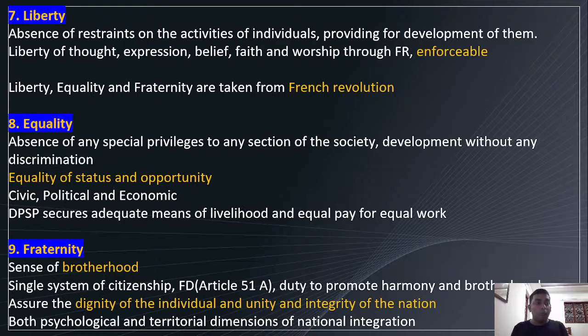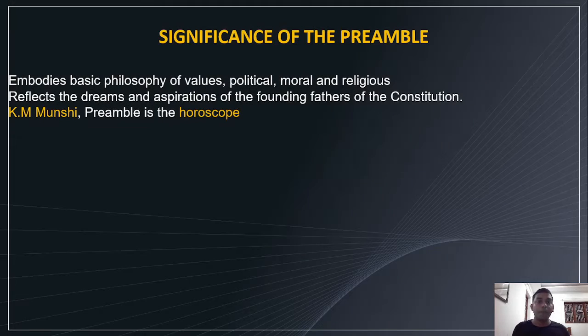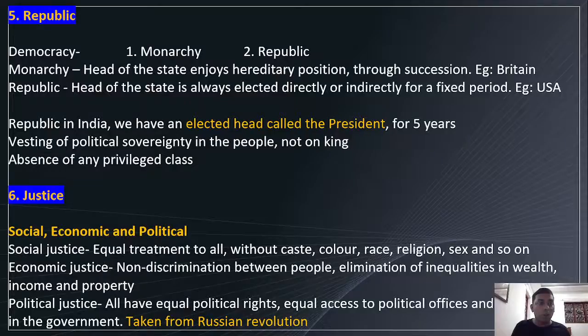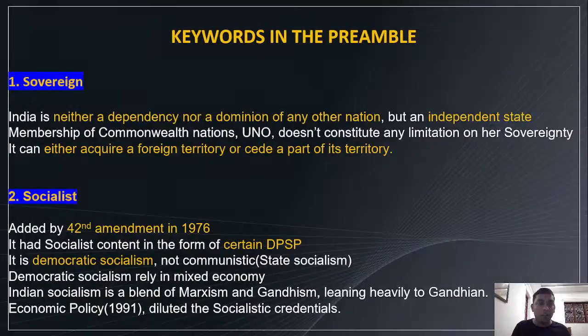So liberty is freedom, equality, then we have seen fraternity. Fraternity means brotherhood among the citizens. So these were the terminologies. Hope you understood all the terminologies. We have seen sovereign, socialist.